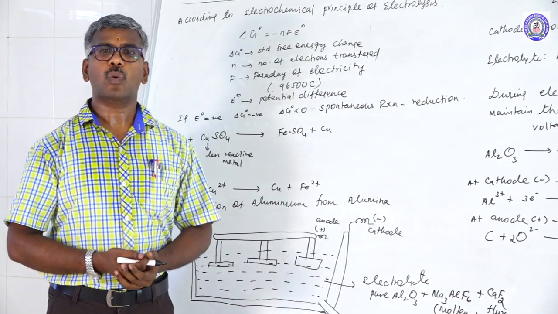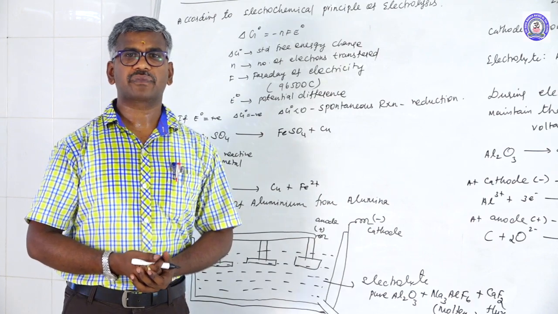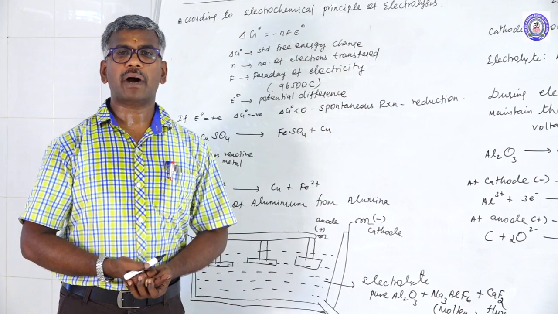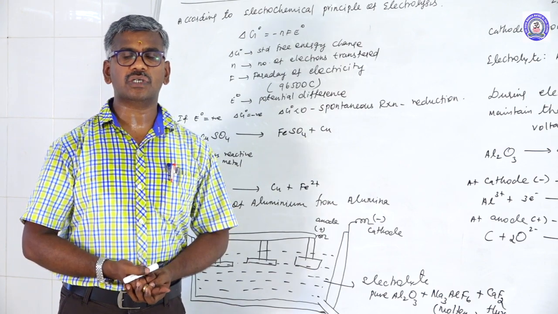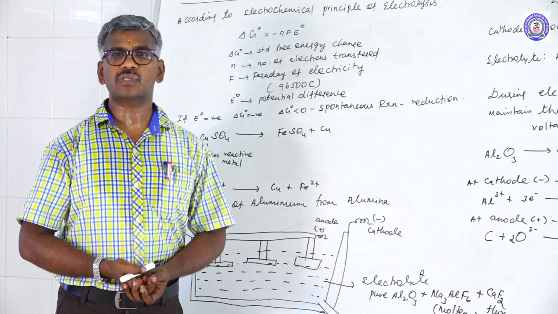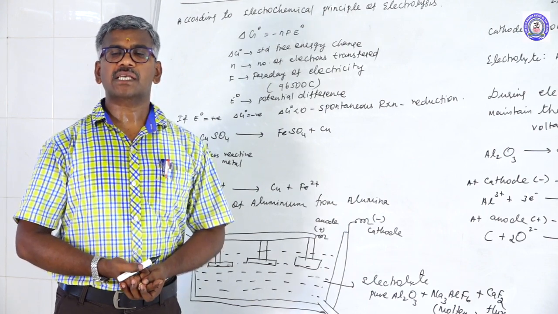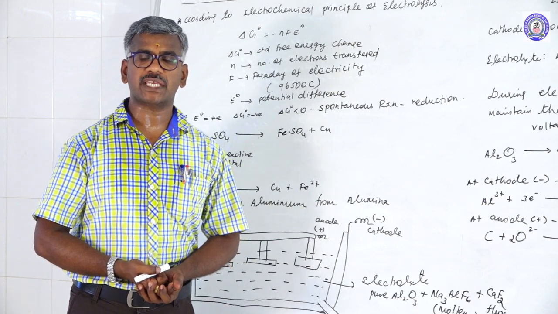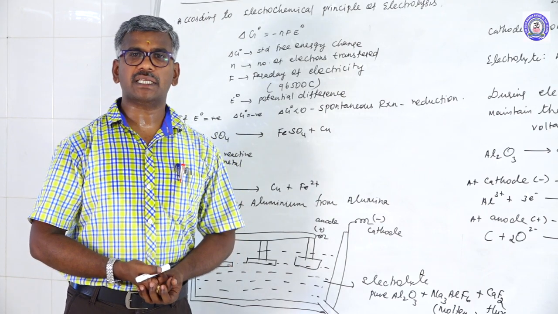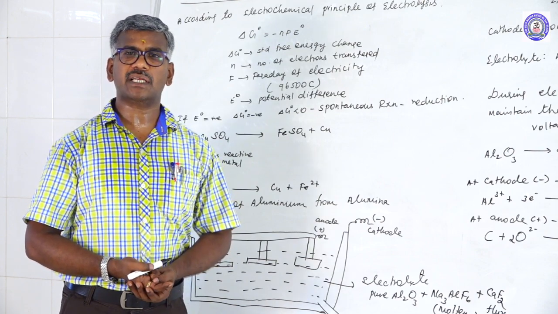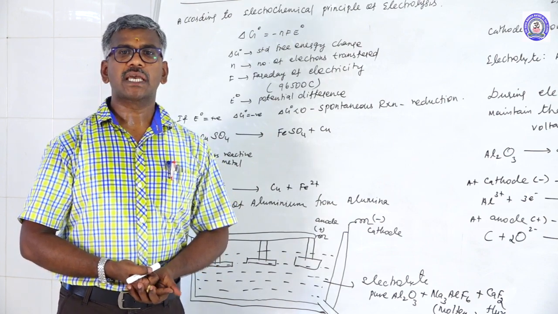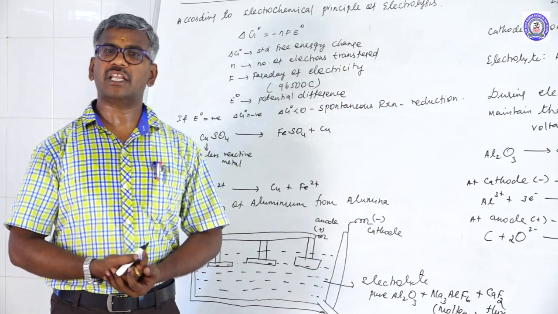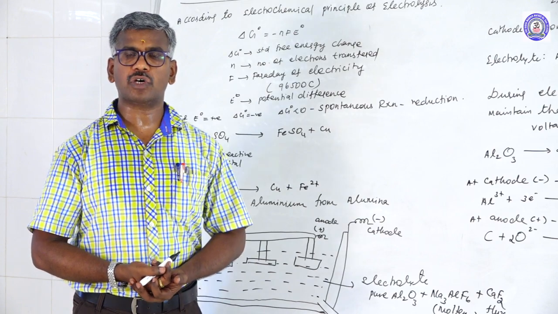First, ores are converted into partly concentrated ore by using concentration. Partly concentrated ore is converted into concentrated ore by using leaching. Concentrated ore is converted into impure metal by using roasting, calcination, smelting, reduction or some other chemical and electrochemical method. Impure metal is converted to pure metal by using electrolytic refining. This is the flow chart for metallurgy.